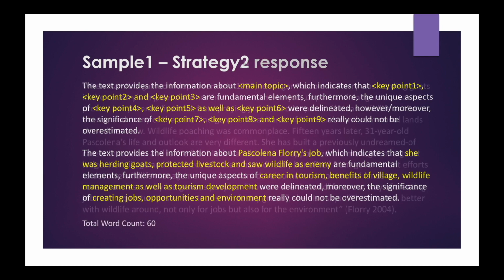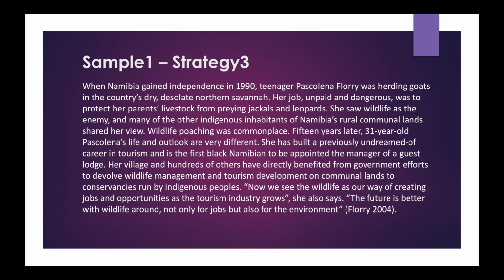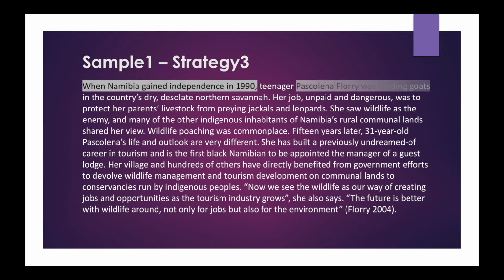Now let's look at the method for this text. Since we have already read this, I will be going a little faster. When Namibia gained independence in 1990, Pascalina was herding goats. The country's dry, desolate North Savannah is not required. Her job, unpaid and dangerous, about job is not required, was to protect. Her parents' livestock, her parents is not required, was to protect livestock will do. From preying jackals, this is not required.